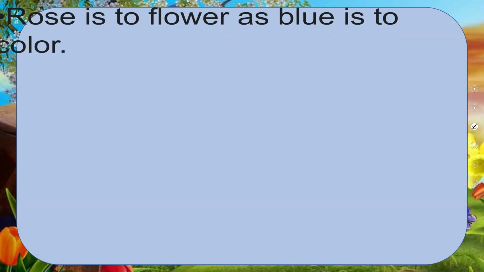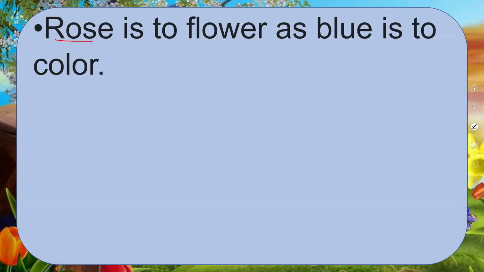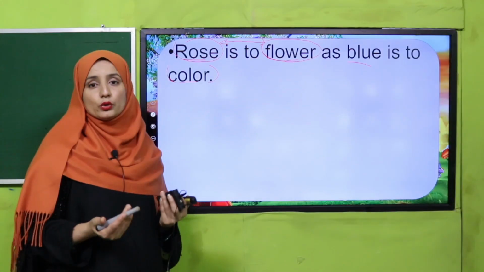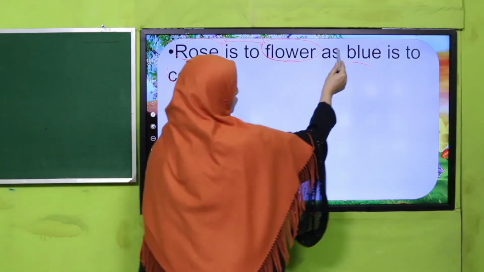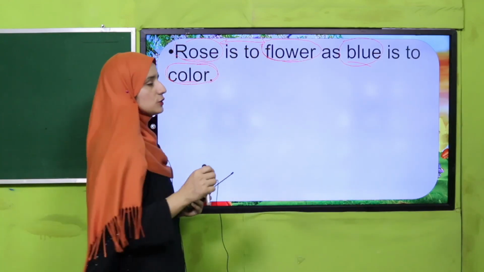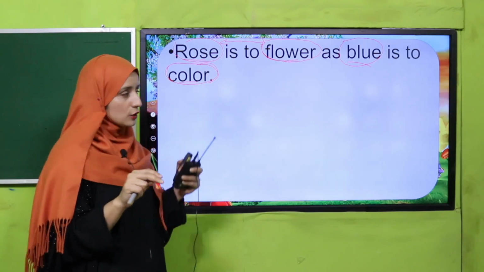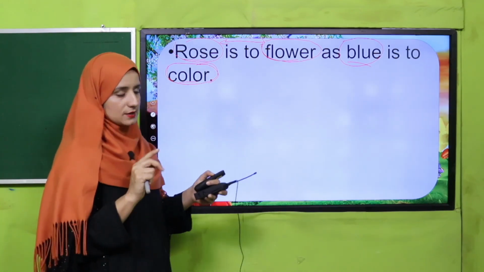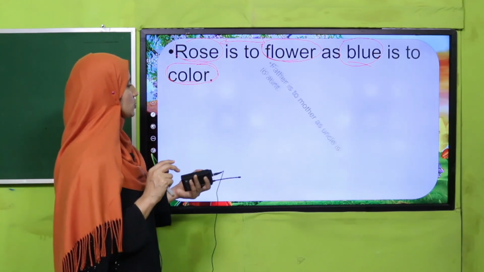See there. You can see rose is to flower as blue is to color. As we can say, what is a rose? Rose is a flower. So it means these two things are closely related. Got it? And blue is a color. What is blue? Blue is a color, definitely. So these two words are also related to each other. Two sets of things. Got it? Two things are in one set. Is it clear? We can say them sets of things.